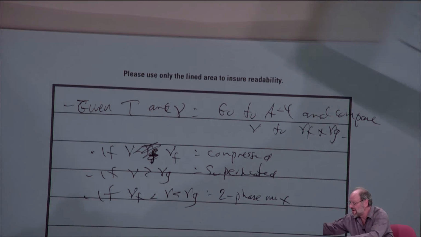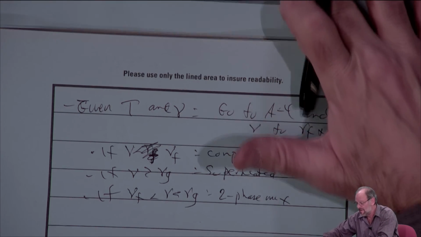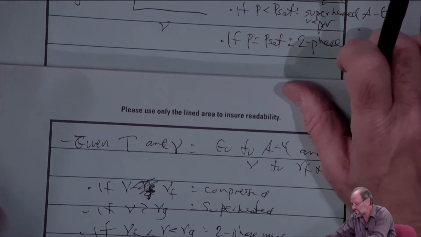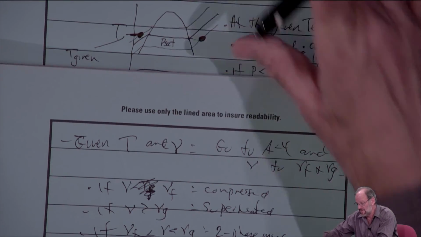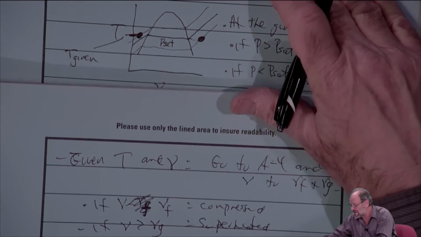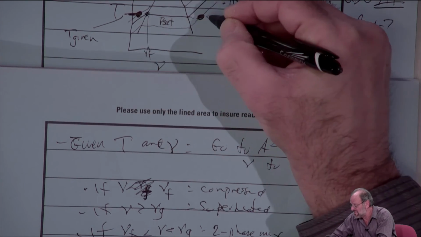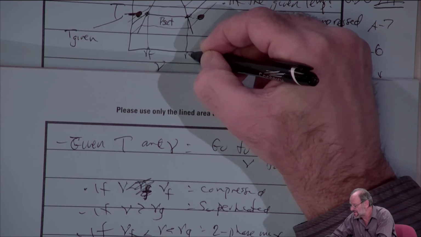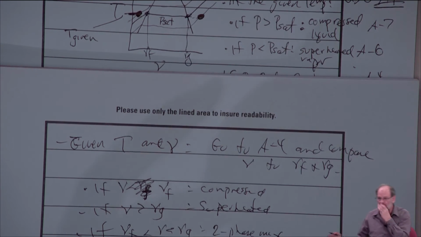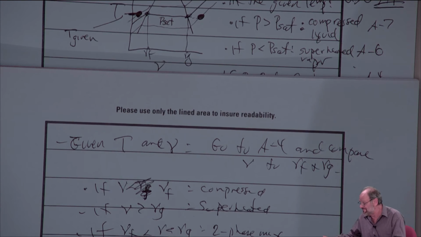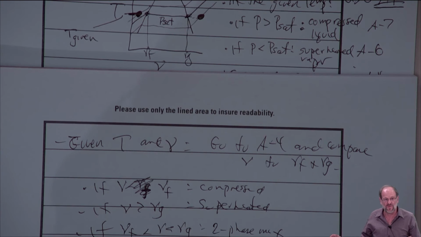And this can be identified on the TV diagram that we had up there before as well, right? If you want to, you can go back to your TV diagram and you can show, here's VF, here's VG. So clearly, if we're given temperature and specific volume, we just compare it to VF and VG. So again, these just give you some clues as to how to use the data from the right tables.